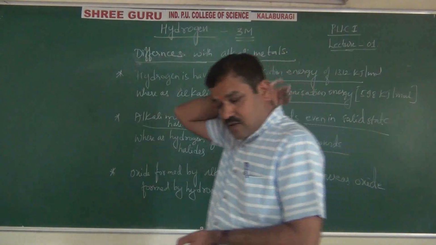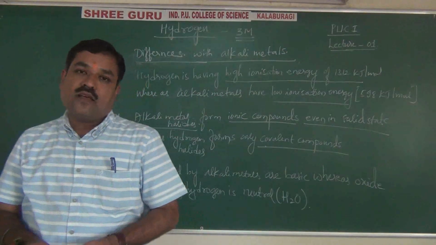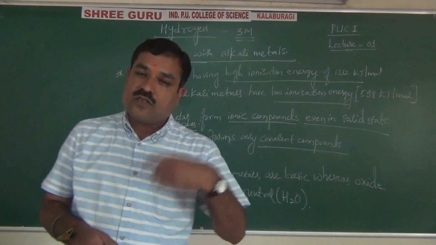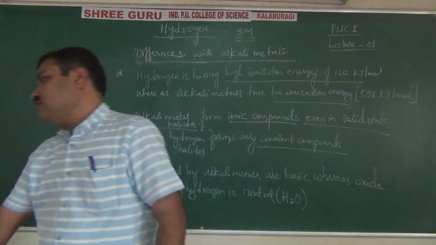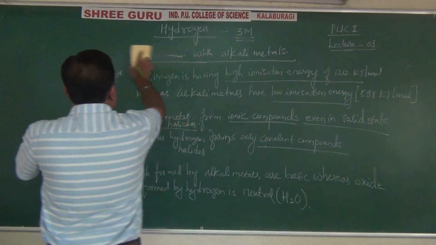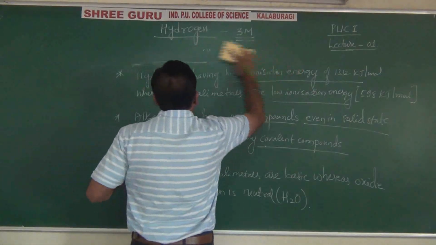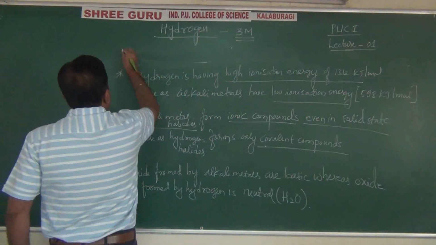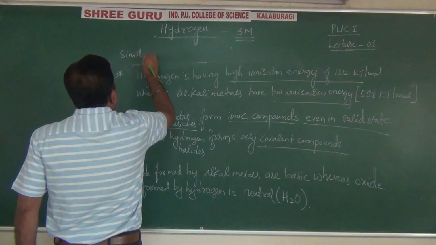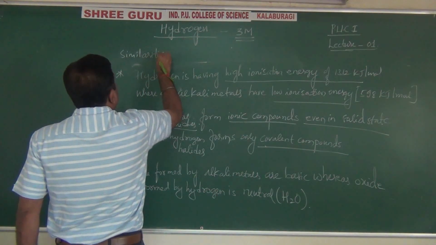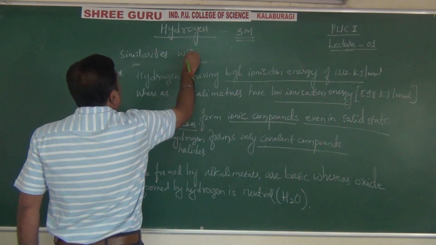Okay. Now moving on to the next in the same manner with halogens. Similarity with the halogens and points of difference with the halogens. Now we can write the next heading as similarities with the halogens.